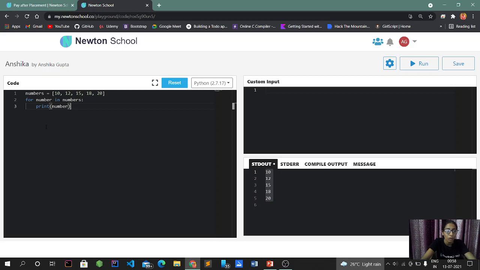So now, suppose I am given a program to write slices of the sequence. For slicing, I have to print the numbers. Suppose the numbers are 10, 12, 15, 18 and then 20. Okay, these are the numbers.